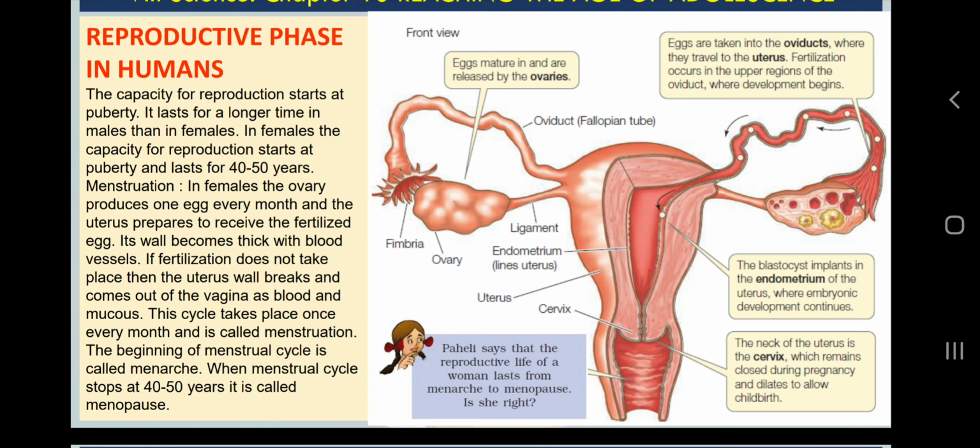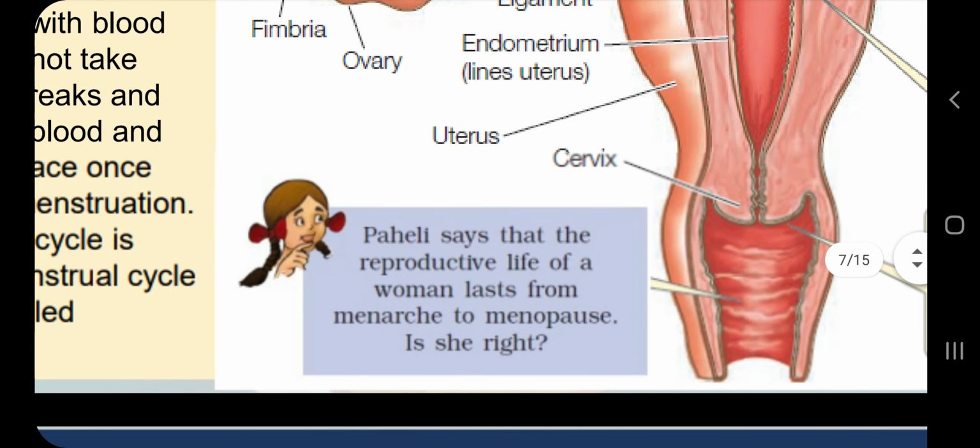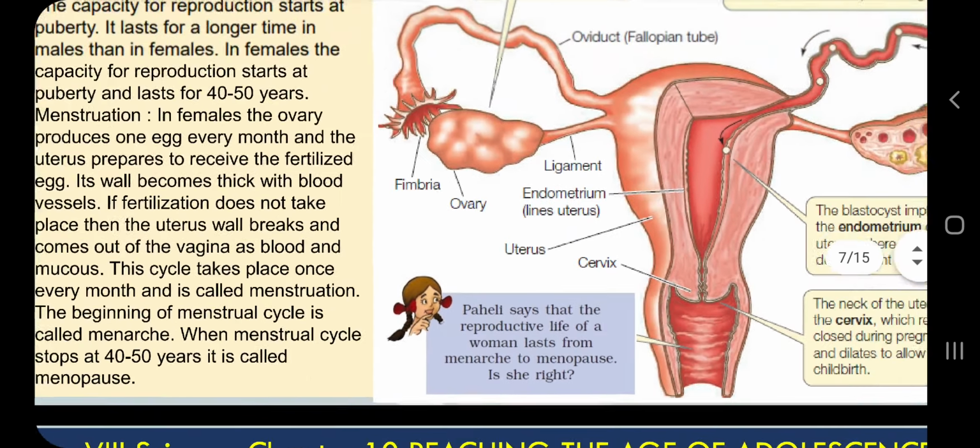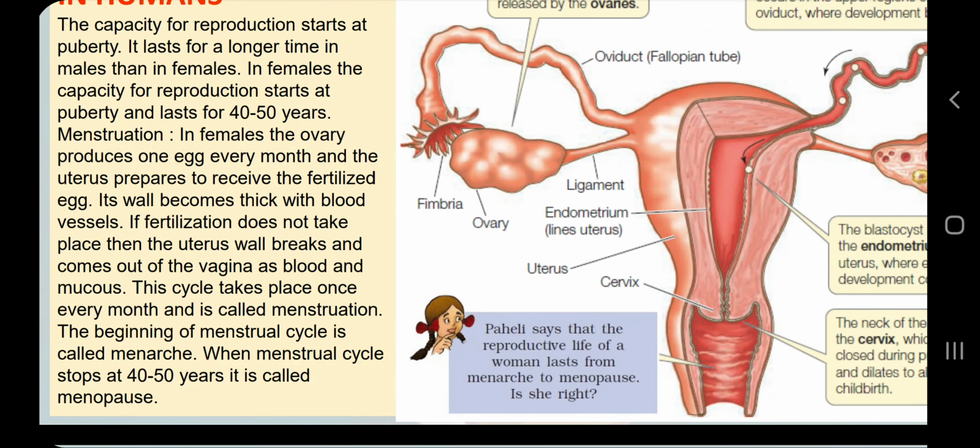So let's read what Paheli is saying. Paheli says that the reproductive life of a woman lasts from menarche to menopause. Is she right? First we must learn what these terms mean. Very simple. At the time of puberty, the initiation of sexual maturity, in class 6, 7th or 8th, at the age of 11, 12, 13 or 14 years, the appearance of secondary sexual characters may vary from 11 years to 19 years. So we need not worry if they appear early, and we also must not worry if they appear late.